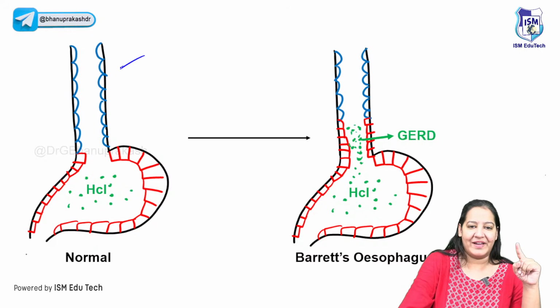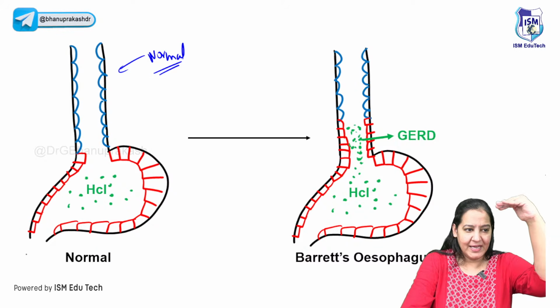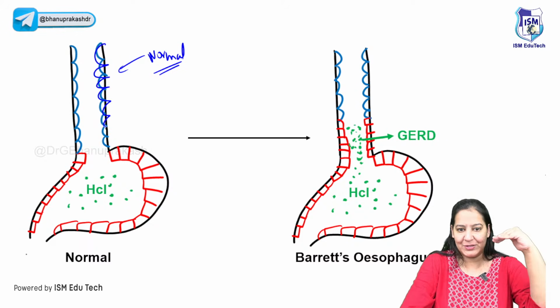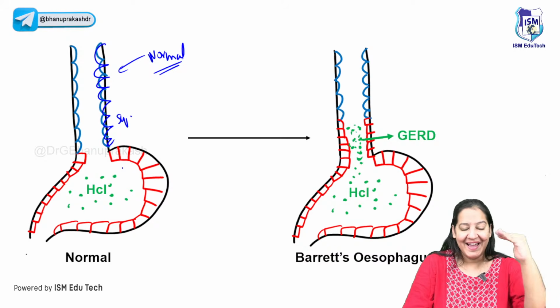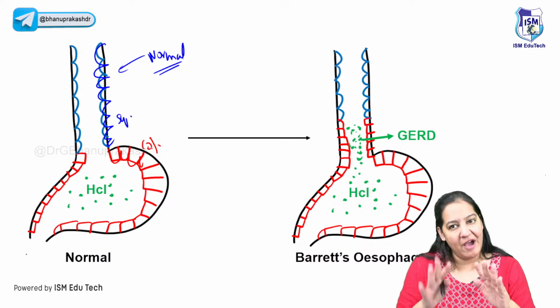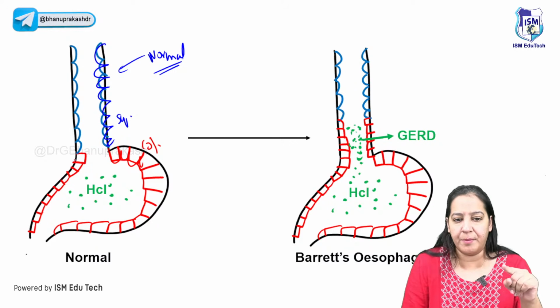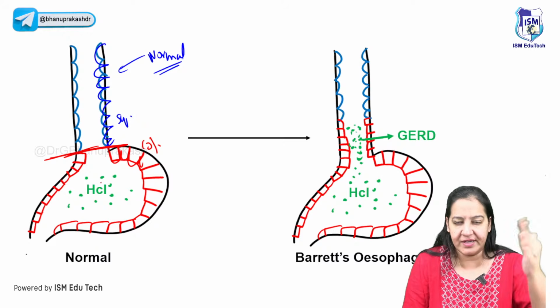See, this is the normal esophagus, this one. Normal. In me, you, everyone, it's like this. Can you see? The esophagus has a blue colored lining. This one is squamous. Right? And the stomach has a red lining. This one is columnar. So in me, you, everyone, it's like this. The esophagus has squamous and the stomach has columnar. And this is the junction of the esophagus and stomach.